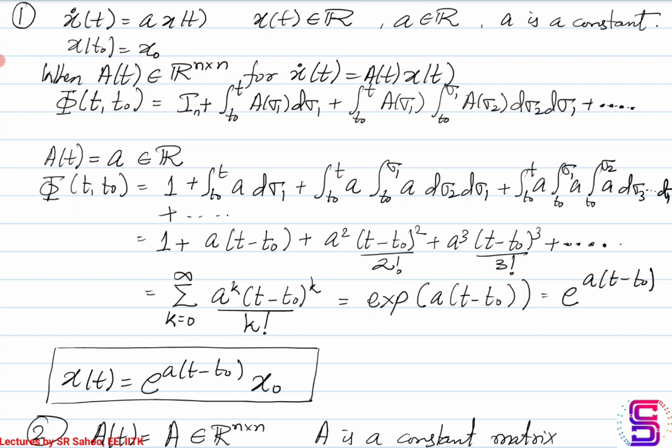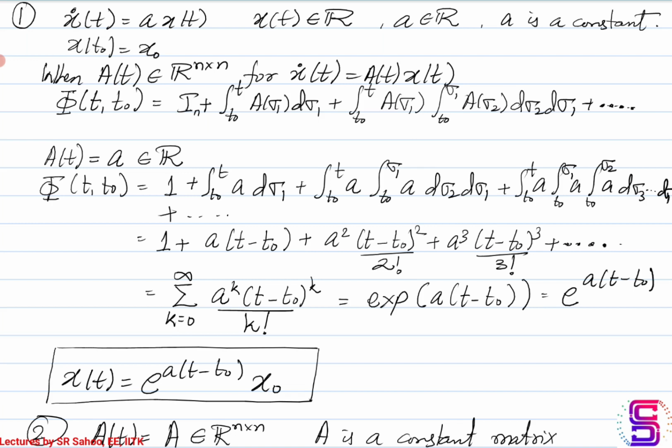So we already know how the state transition matrix looks when you have the state matrix A of t to be in R n cross n, so basically an n cross n real matrix for all time t. When the system is of the form x dot equal to A x, where A is a time varying matrix, we had the state transition matrix from time t0 to time t equal to the identity matrix plus the integration of A d sigma over the interval t0 till t, and then we had this successive integration with product happening.